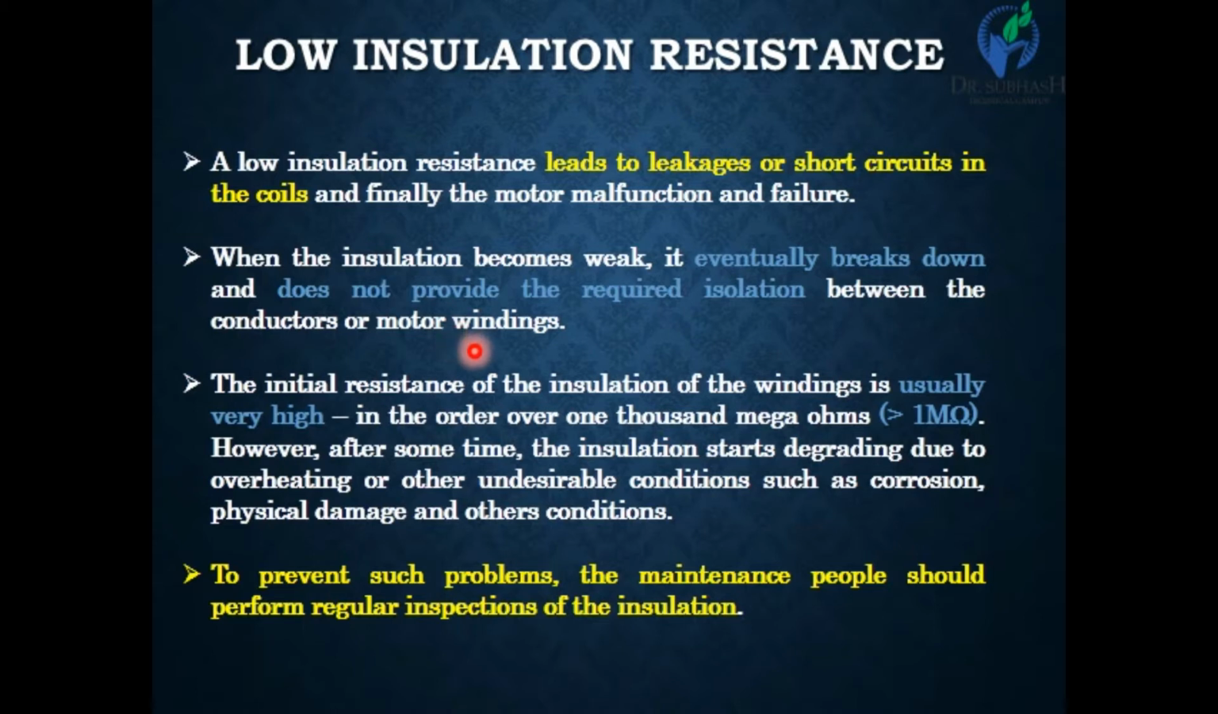For new motors, initially the resistance is on the order of thousands of mega ohms. It's generally higher than 1 mega ohm. But after some time, with the use of the motor, the insulation resistance weakens. Due to overheating and physical damage, it decreases to some mega ohms, or to ohms or kilo ohms. So, what can we do to prevent this condition? The answer is regular inspection and regular maintenance of the electrical motor.